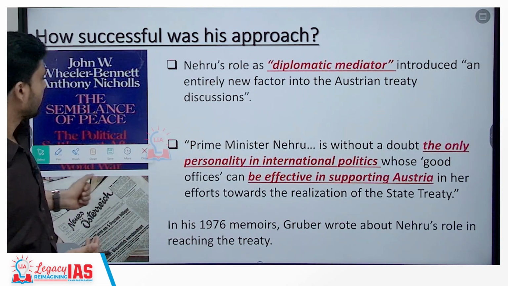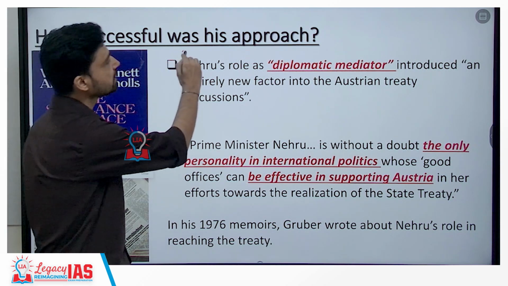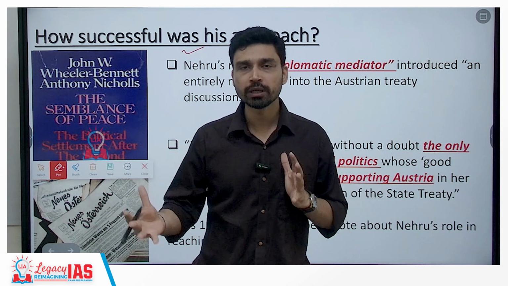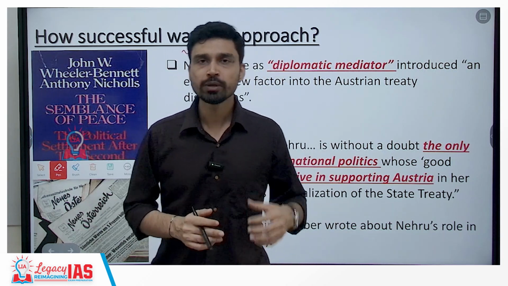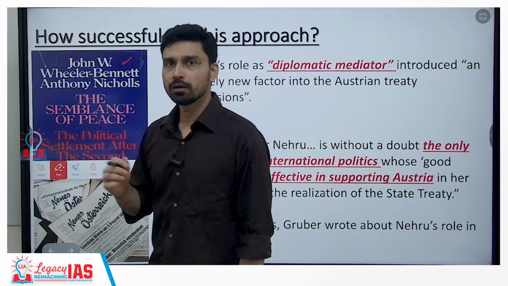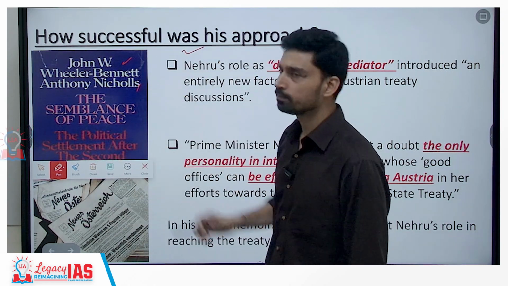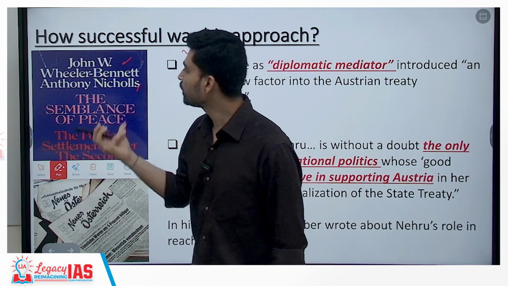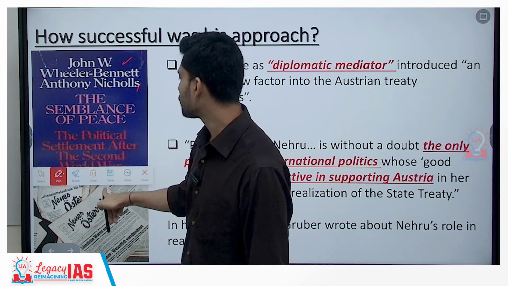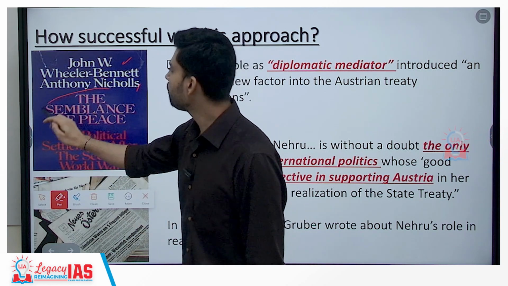So, this was the message that was conveyed by Prime Minister Nehru also, and if you look at how successful his approach was while acting as a mediator between the Soviet Union, the Western powers and Austria, we can again look at a book published by a well-known English, or we can say British scholar, John Wheeler Bennett and Anthony Nichols, who wrote a book by the name of The Political Settlement After the Second World War, The Semblance of Peace.